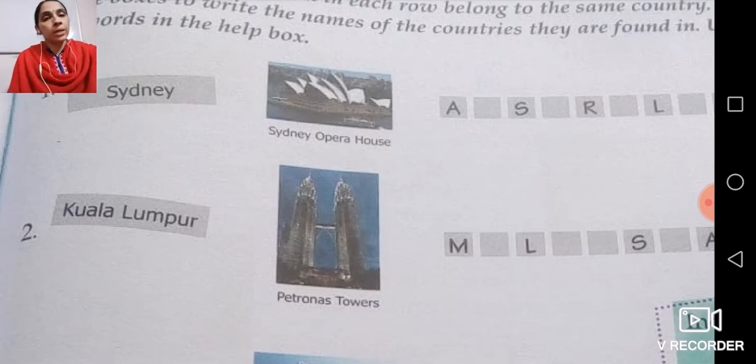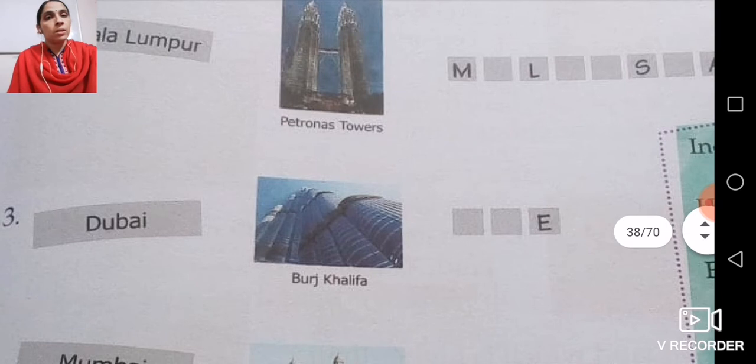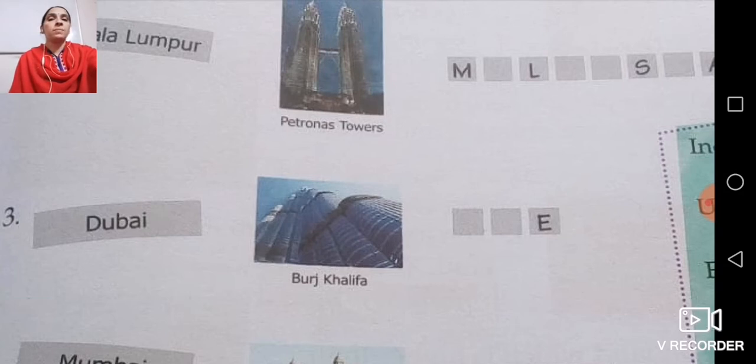Now we'll come to the next, Burj Khalifa, the highest tower or highest building, the tallest building in the world. And where is it? That is in the UAE, United Arab Emirates. Now the capital city of the United Arab Emirates is Dubai.